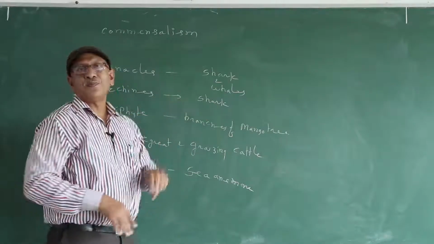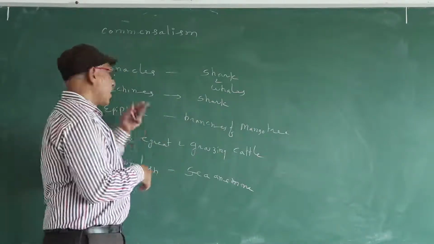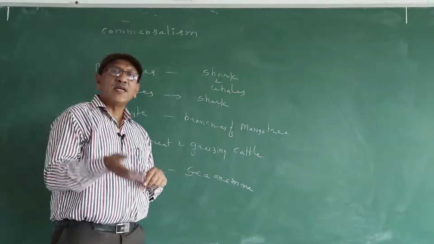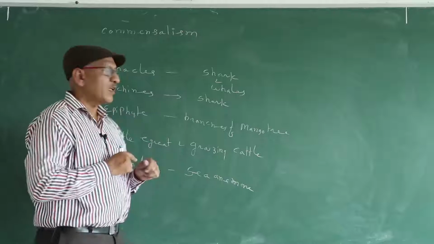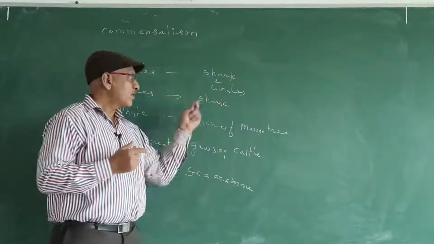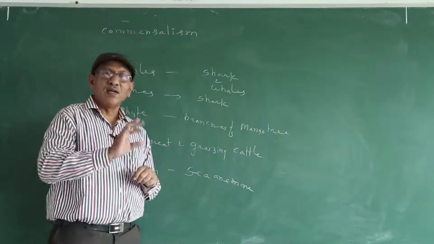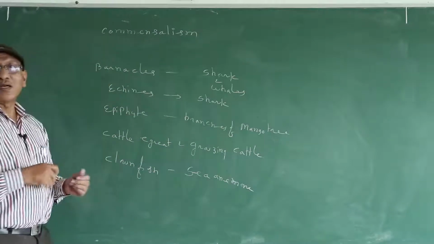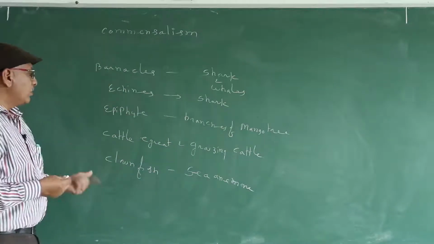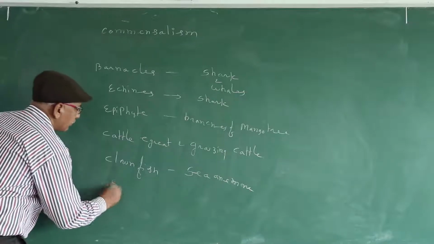Now the shark, during locomotion, transports the Echinus to various places having plentiful food material. In this manner Echinus is benefited. The shark is neither benefited nor affected. So these are examples of commensalism. You already know E. coli.